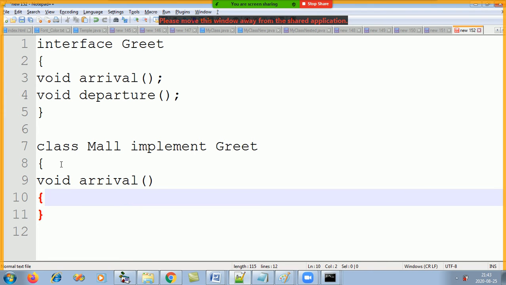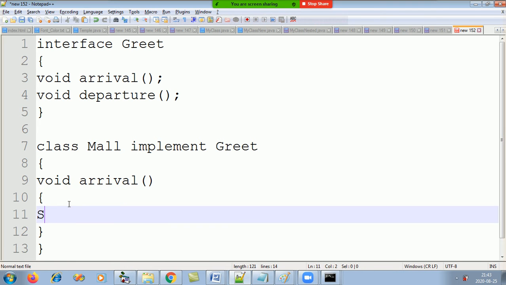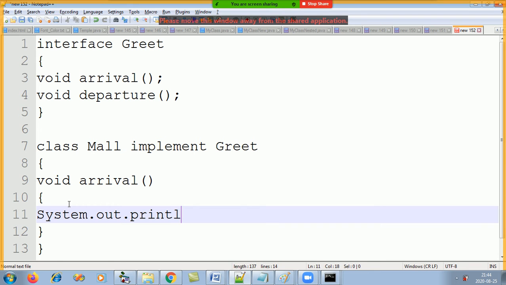So what do we greet on arrival? If the watchman who is there at the mall, what will he greet us when we enter on arrival? Welcome, right?